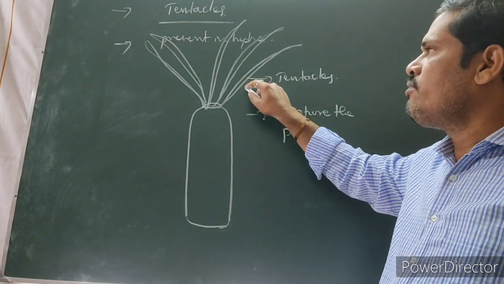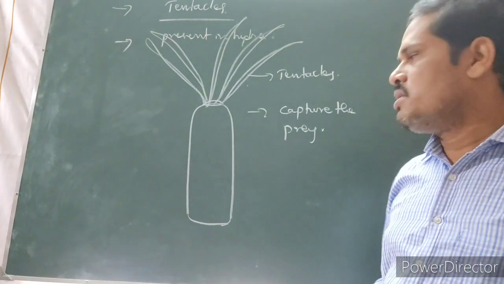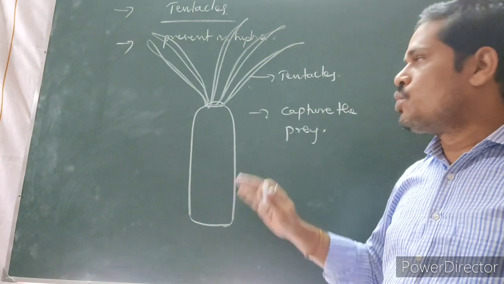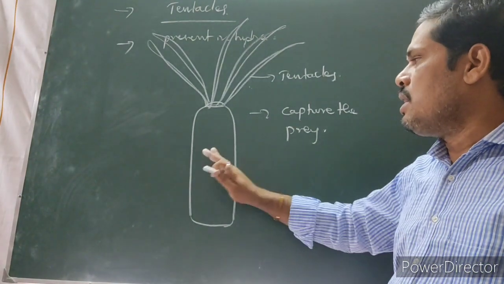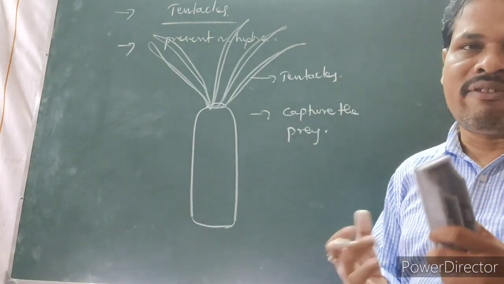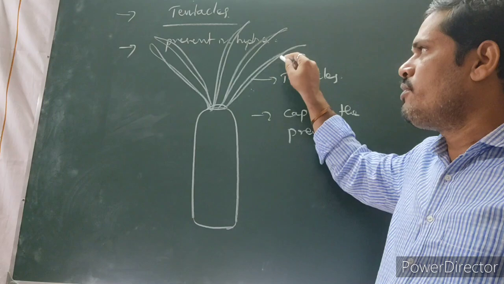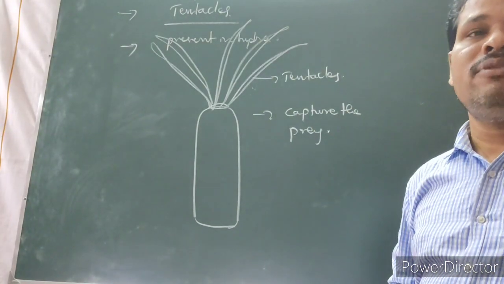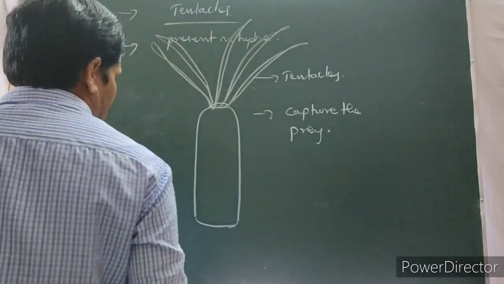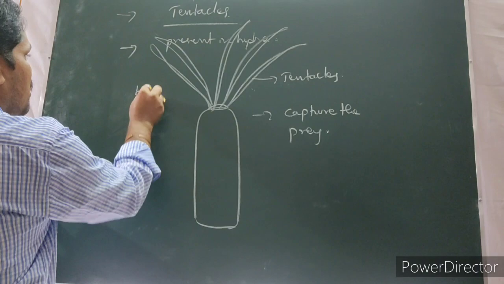These tentacles are helpful for capturing of prey as a way of movement. These tentacles are also helpful for showing locomotion. That means the organism Hydra moves from one place to another place in aquatic habitats. At a time, tentacles are helpful for movement and at the same time exhibit locomotion also. The next one. So where do we observe this? In Hydra.